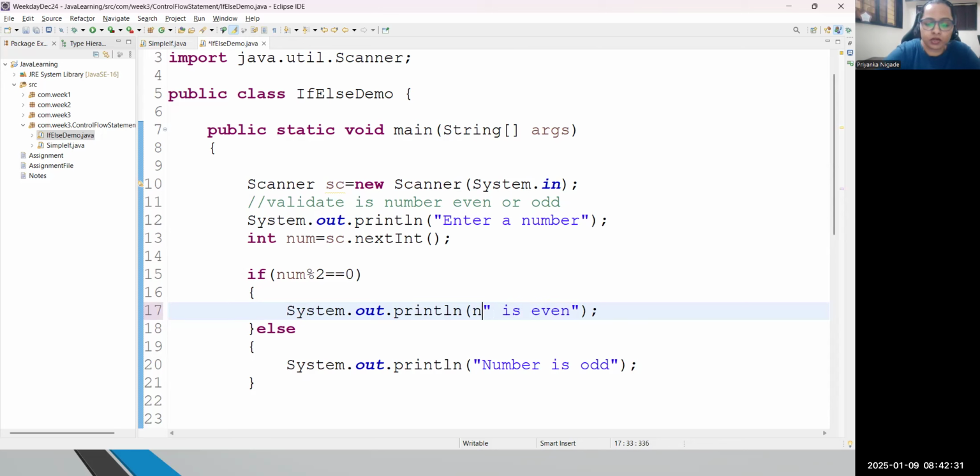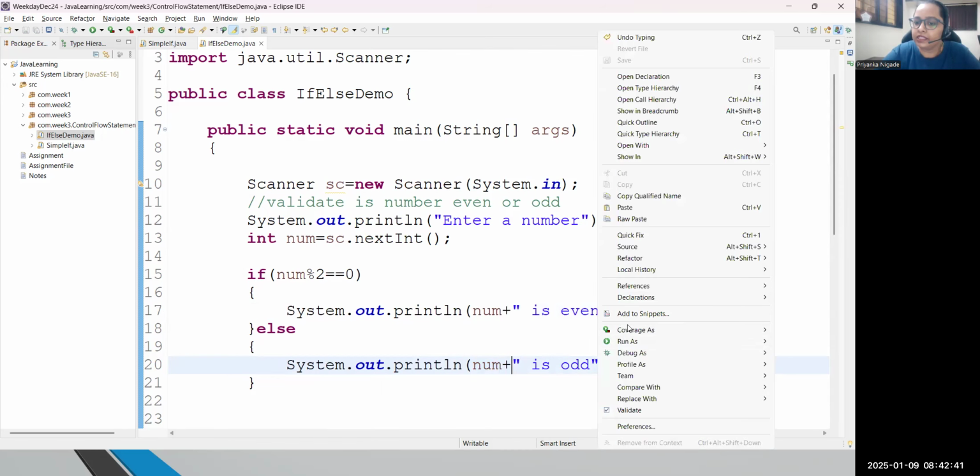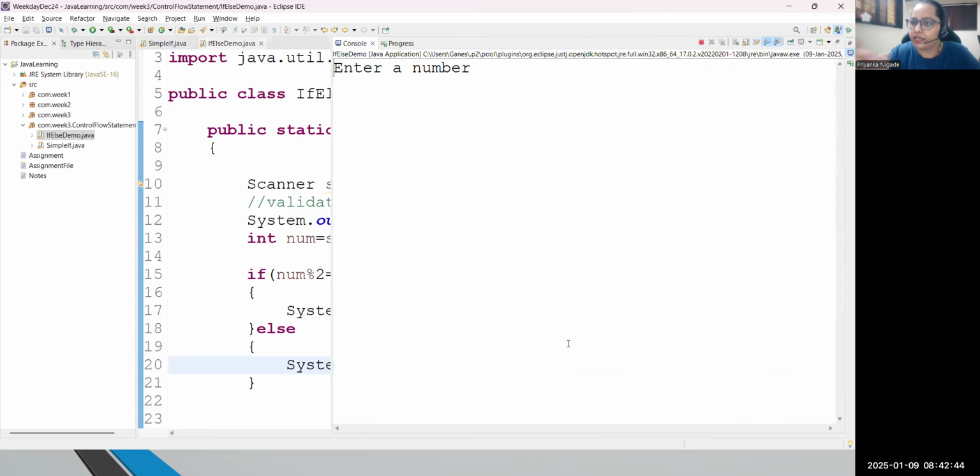Then what is the better approach? Keep that number outside and just write number is even, correct? And then whatever number it is. So number plus number is odd. At this moment, how will the code run? See, initially it was just a message. Whatever number I write now, for example, I'm writing 25. And if I enter, I'm getting the actual result: 25 is an odd number.